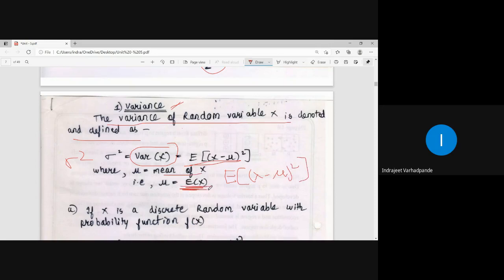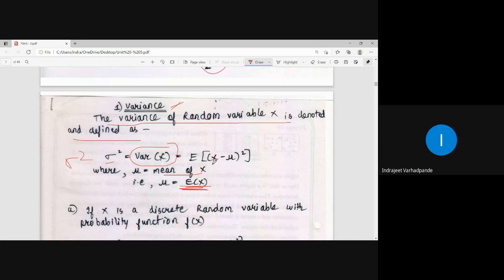Mean of x means what? Expectation of x. You have seen that whatever expectation we calculate, either in case of random variable x or in case of random variable x square, the value for the expectation is always a constant quantity. So for calculation of the variance, we will always have to subtract that mean value from each random variable and then take the square, and then take its expectation. Then what quantity do we get? Variance of x.